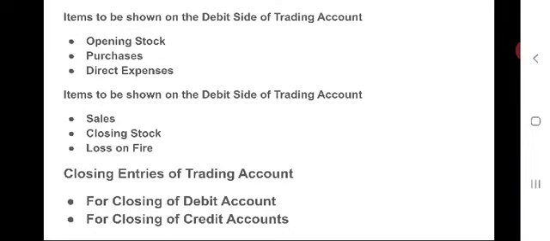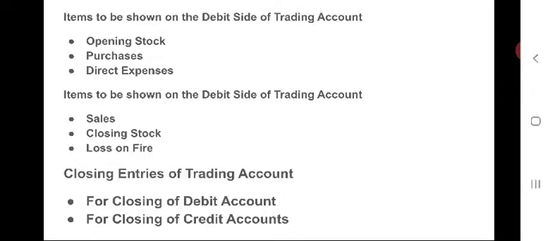That means trading account is debited with these items. Opening stock. It refers to the closing stock of finished goods at the end of the previous accounting period brought forward in the current accounting period. If it is an already existing concern, generally we will have opening stock. If it is a newly started concern, there will be no opening stock.